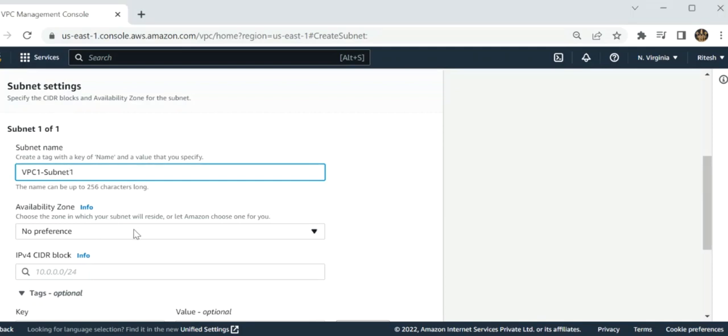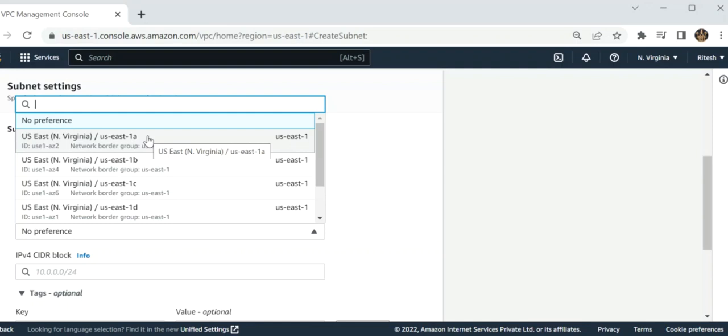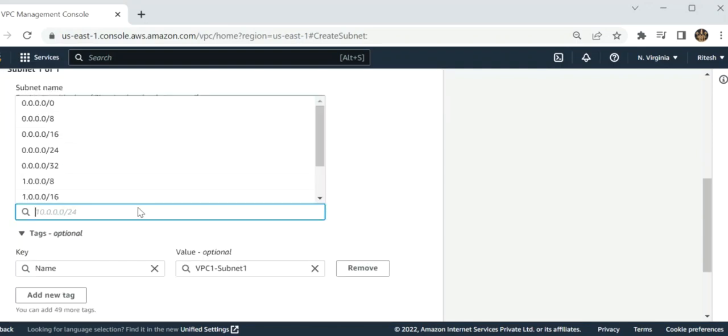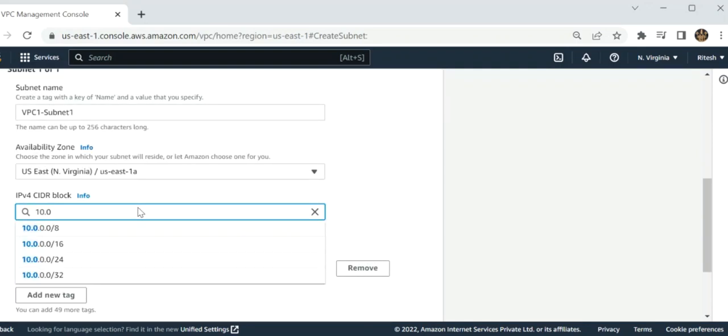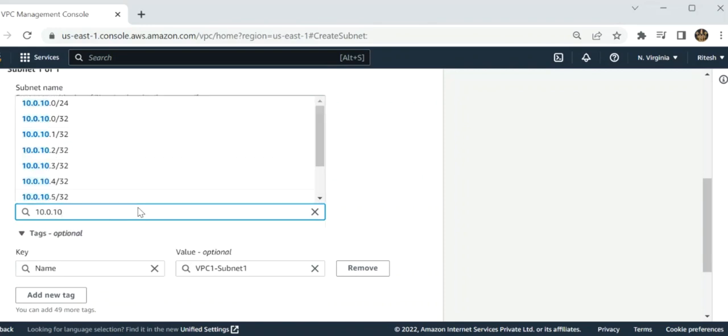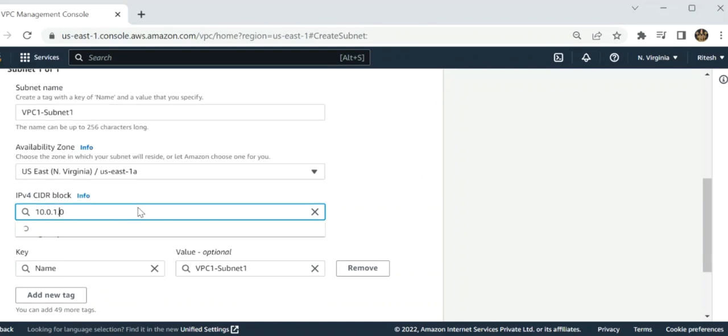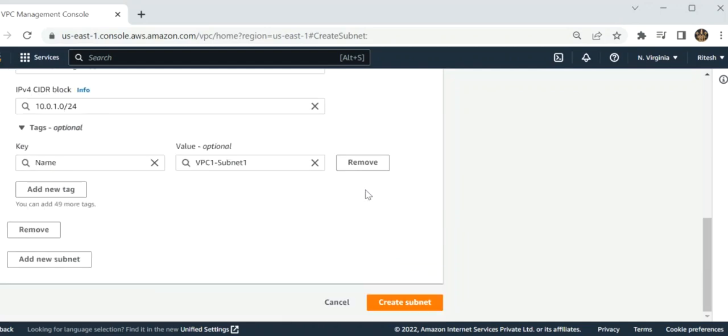Now I have selected the preferences, the region which I have selected. Now I have to provide the CIDR IP address over here. Now I have to click on create subnet.